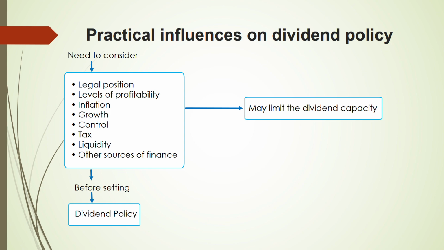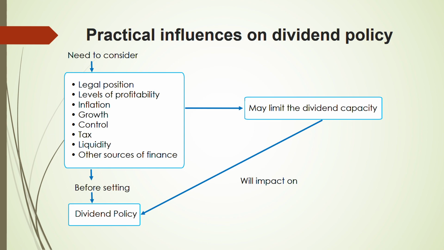You just cannot decide on the dividend capacity as much as you want. There's a limit to that dividend capacity. All these things will bring limitations to the dividend capacity, the list that is given on your left. So this will have an impact on the dividend policy. All these things will have an impact on the dividend policy.